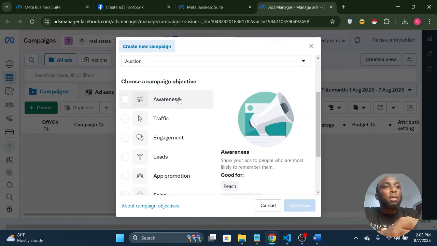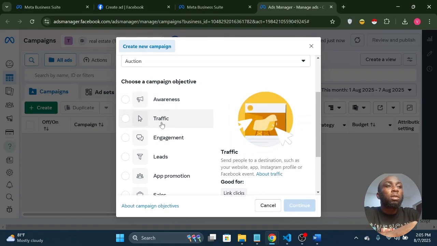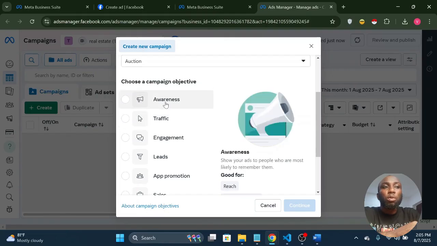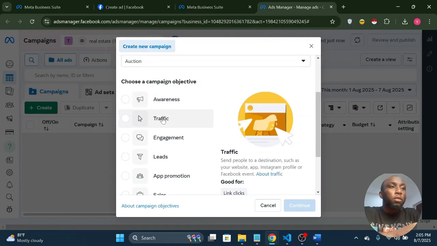And keep in mind that depending on the campaign objective you pick, it also affects the cost. It's going to cost you more if you're running a traffic campaign as compared to an awareness campaign, because in awareness you're not looking to achieve anything, you're just telling people about what you do. So of course they're not going to bill you so much. But a traffic campaign is where you are pulling people from Facebook to your website, or to your landing page, or to another destination outside Facebook.